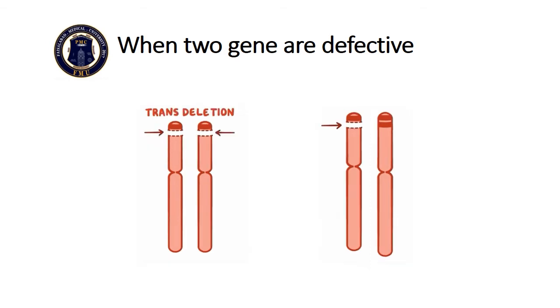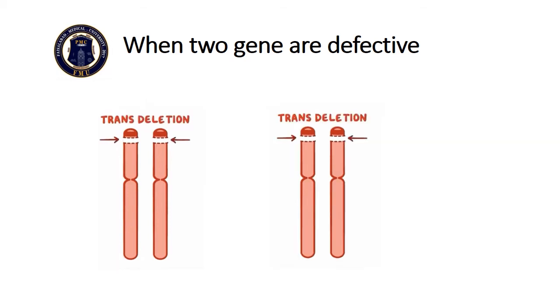Now if one parent is having trans deletion and the other one is having single gene deletion, the possible combination in the child will be trans deletion, which is less severe than the previous 2 cases. If both the parents are carrying cis trans deletion, the genetic makeup will be the same, 2 gene trans deletion.